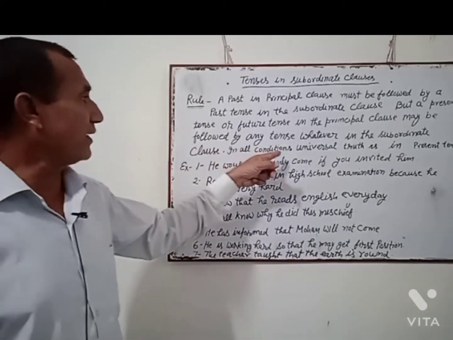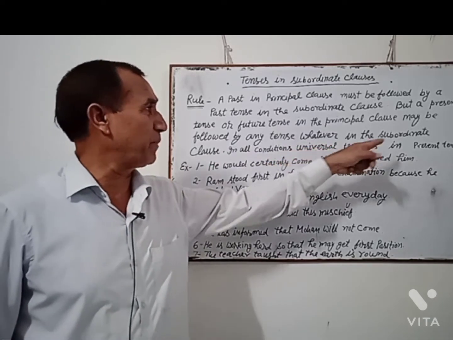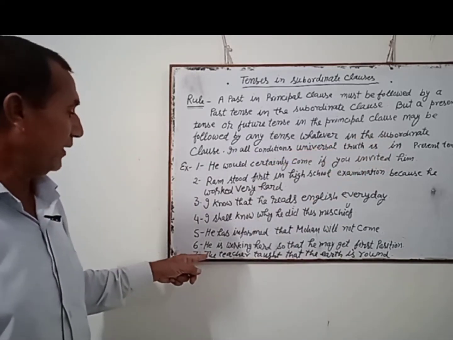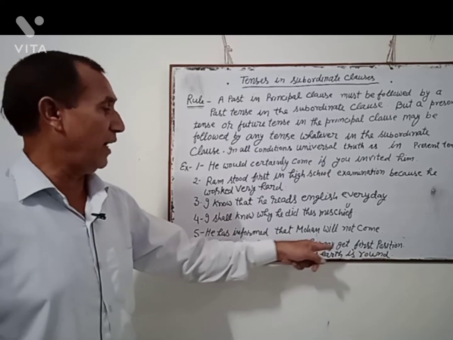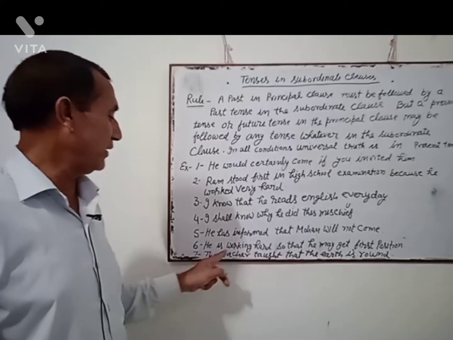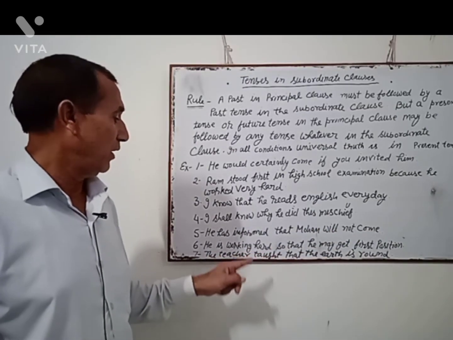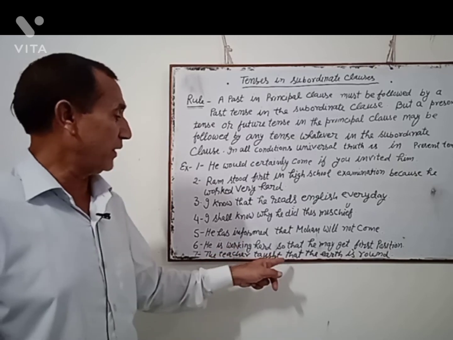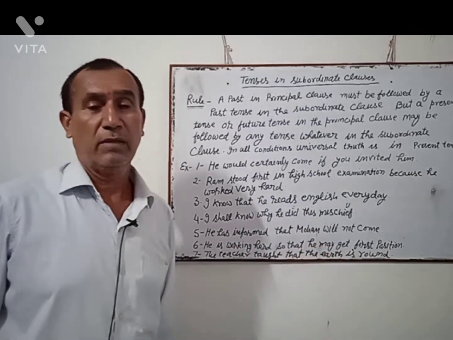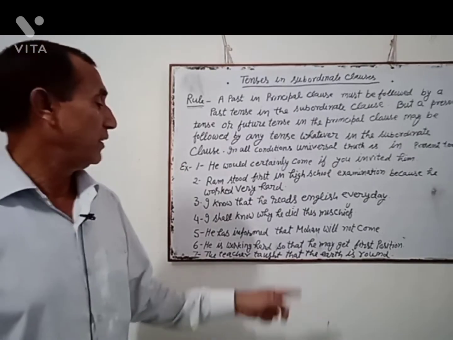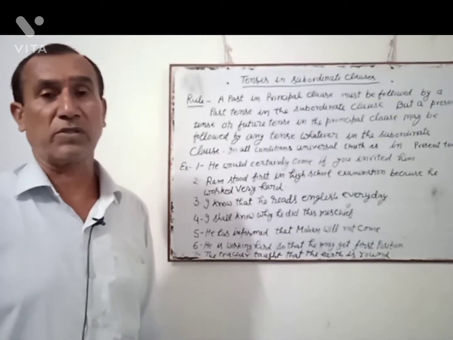Now, in all conditions, universal truth is in present tense. For example, the teacher taught that the earth is round. The teacher taught is past tense. This is the principal clause. But the subordinate clause is in present tense because the earth is round is universal truth.